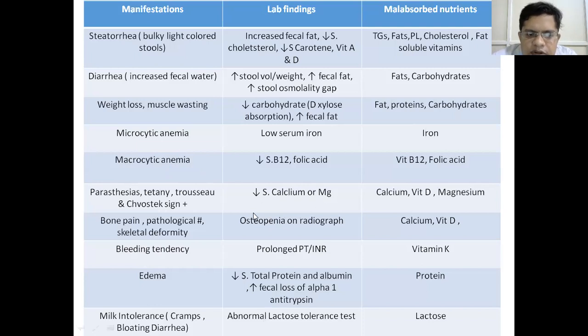With decreased calcium, there is paresthesia, tetany, Trousseau and Chvostek signs. There may be bone pains, pathological fracture, and bleeding tendency because of decreased vitamin K, with prolonged PT and INR. Edema occurs due to decreased total proteins and albumin and increased fecal loss of alpha-1 antitrypsin. All these are clinical manifestations and the corresponding laboratory findings.